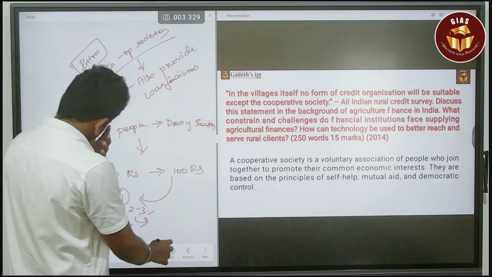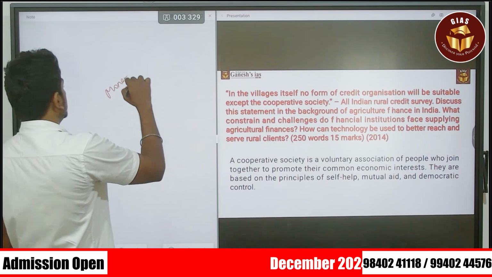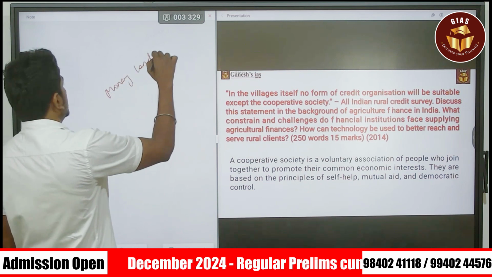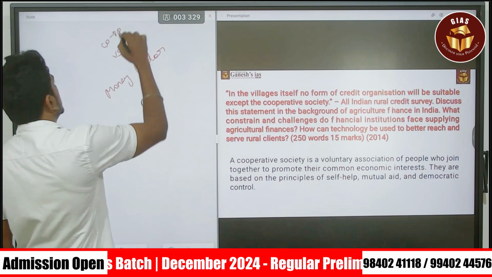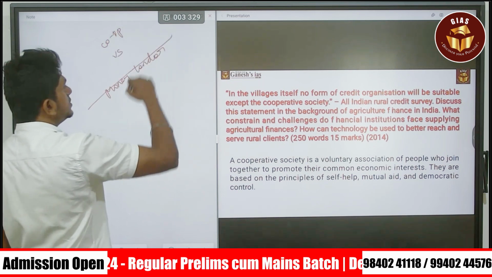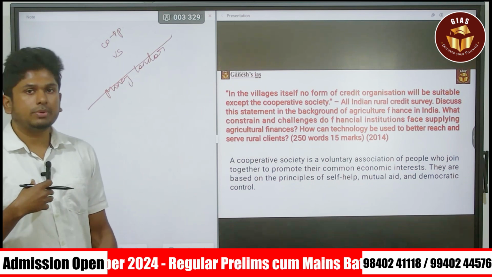When it comes to rural finance, the major issue is the money lender. But with cooperative societies, they can easily evade this money lender issue. That is the major benefit of the cooperative society.